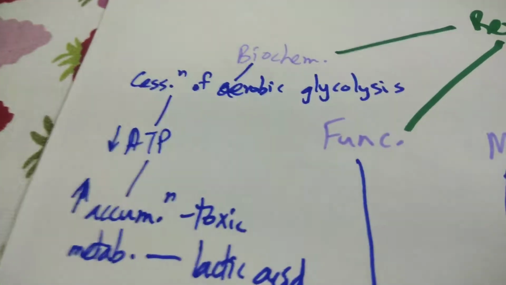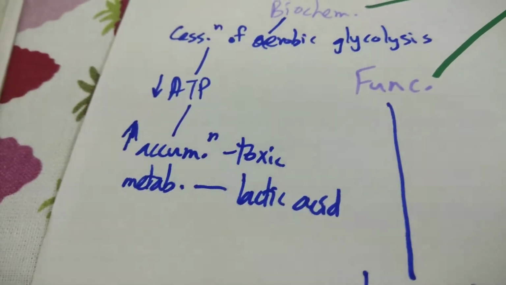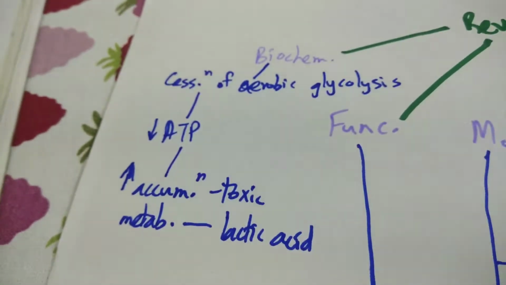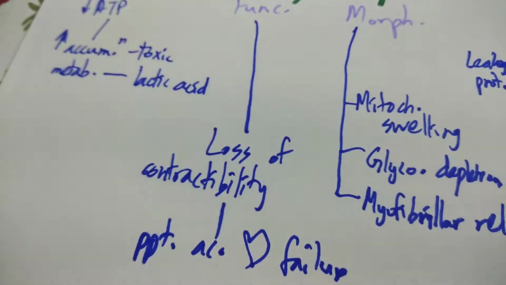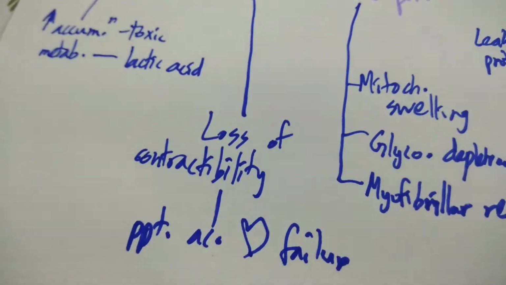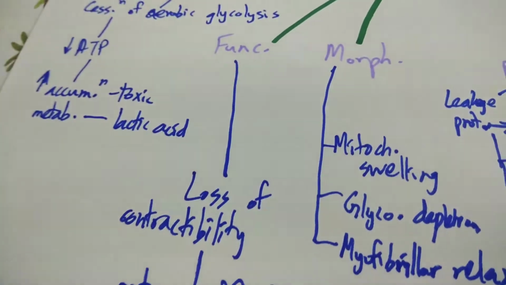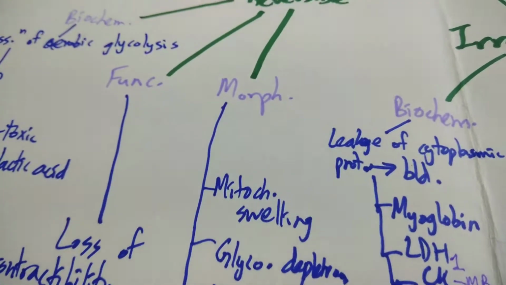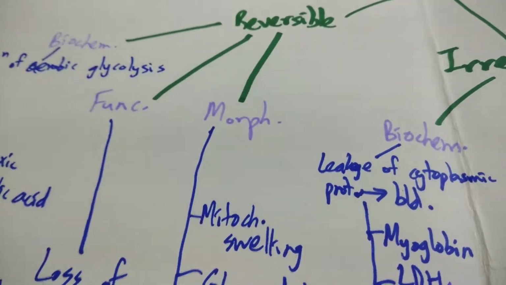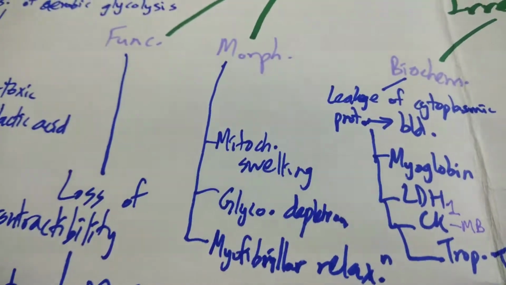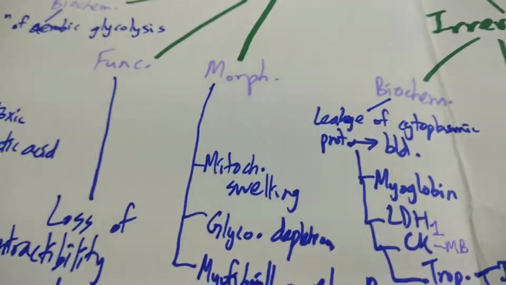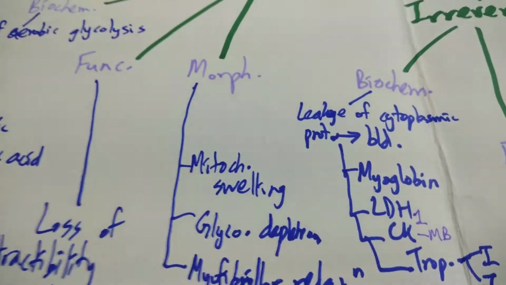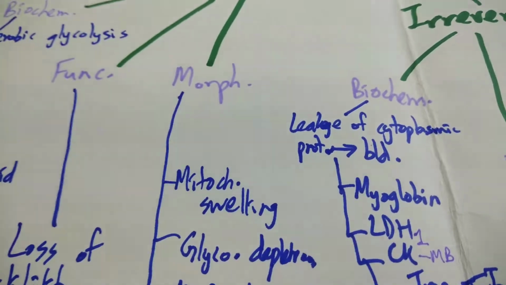As a result of decreased aerobic respiration, there's increased accumulation of toxic metabolites such as lactic acid that suddenly builds up in the heart muscles. Now, functionally, there's loss of contractility. This can precipitate acute heart failure, because there's less contraction as it goes into an energy saving mode. Then morphologically, you find mitochondrial swelling, and glycogen depletion because suddenly it all gets used up and there's nothing new being formed or broken down. And there's myofibrillar relaxation. The myofibrils decide to relax, so there's no increased activity amongst them.